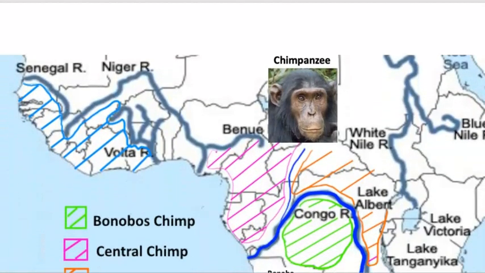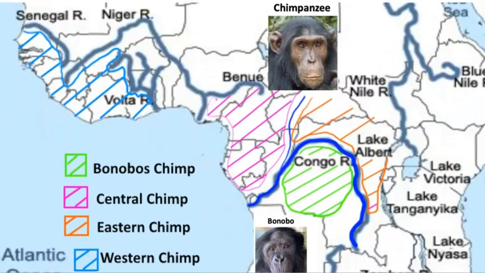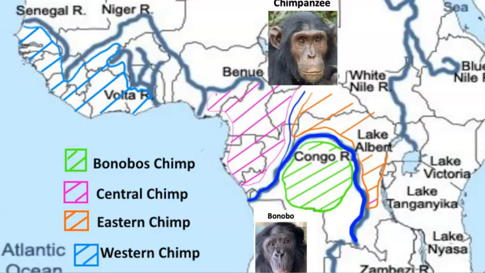So we're looking at chimpanzee populations. There are two major groups of chimpanzees. There's the Bonobos chimpanzees of the Congo, which are here in green. And then there are a number of other chimpanzee populations. There's the central chimpanzee population here in pink in the African continent, and then there's the eastern chimpanzees here, and way over here in the Senegal area, we have the western chimpanzees.